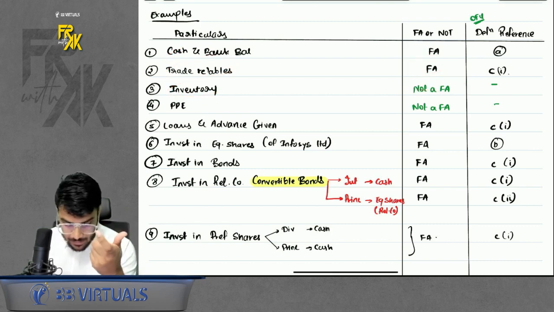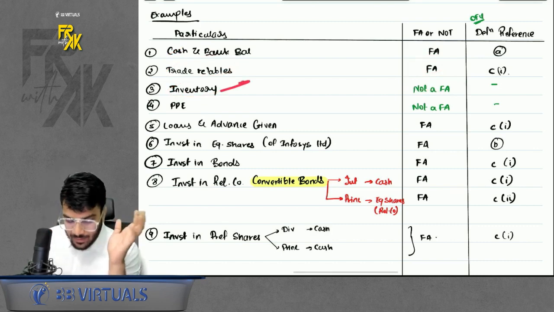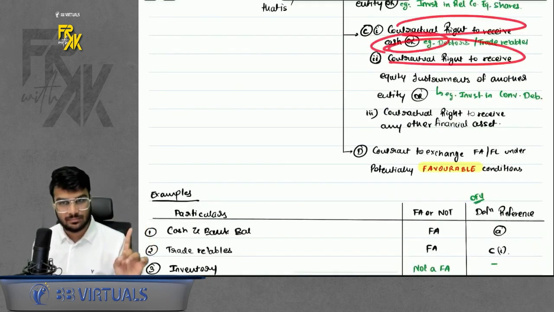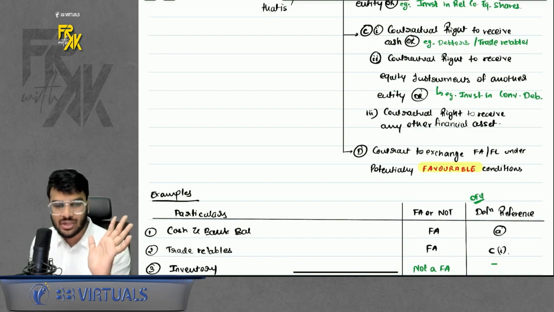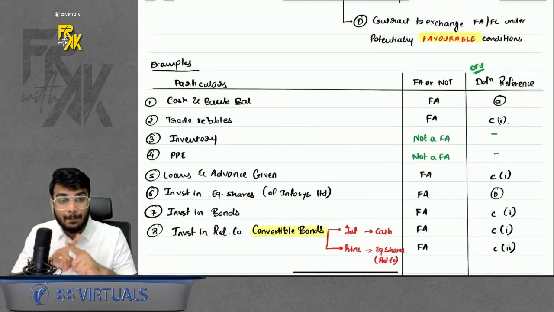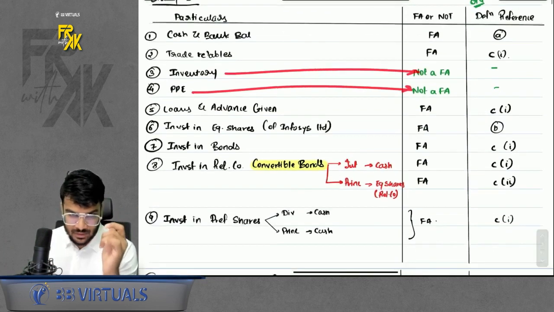Sir, why? See, they have not mentioned whether it can be converted into cash or not. If you sell inventory, you will receive cash. But is there a contractual right to receive cash? The answer is no. No one has promised to give cash against inventory, right? There is no contractual right. Of course, it can be converted into cash, but there is no contractual right. So inventory is not a financial asset. The same applies to PPE, not a financial asset.